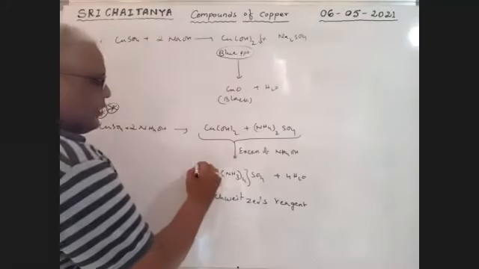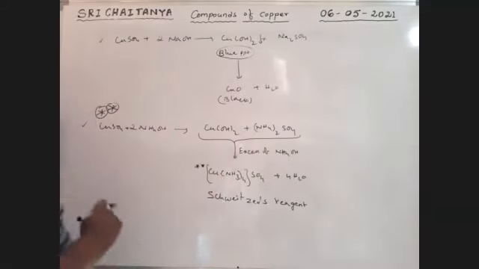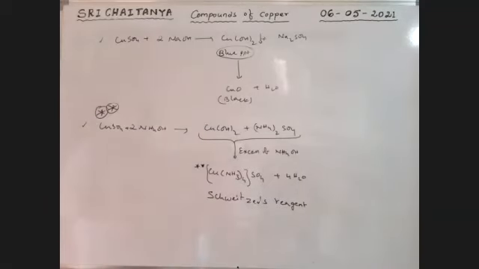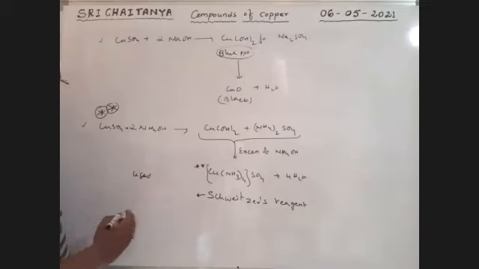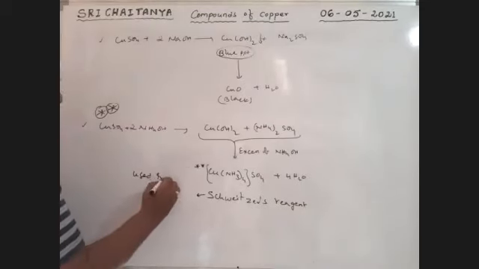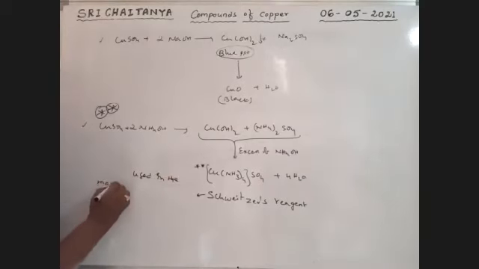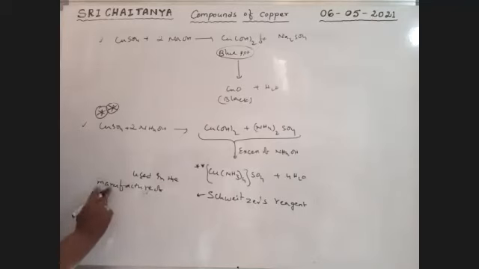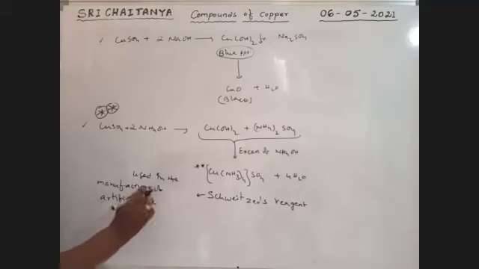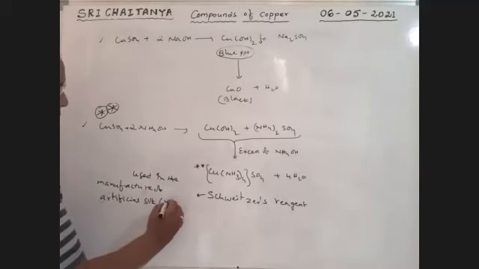Very, very important, this is the reagent. Which of the following is Schweitzer's reagent? It has been asked a number of times. This reagent is called Schweitzer's reagent. It is used in the manufacture of artificial silk. This point is important. That is nothing but rayon.